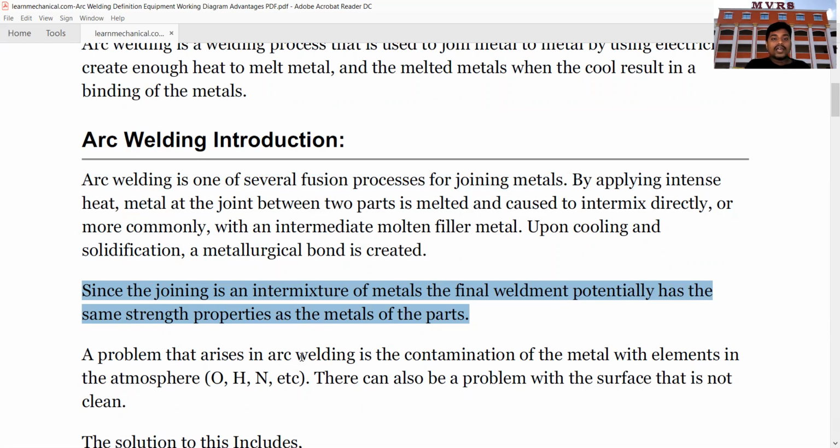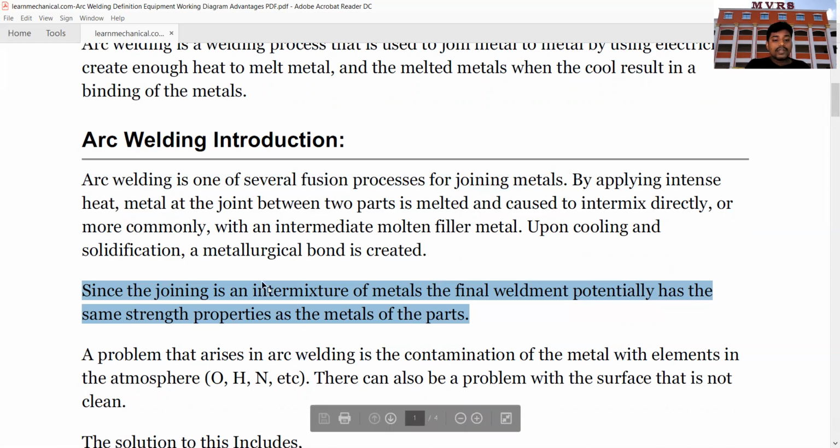You might get a doubt, sir, whenever we are performing this arc welding operation, is there a chance that the strength of the material which undergoes this arc welding process gets decreased? That is, the strength of this metal gets decreased? No, the strength of this metal doesn't get decreased.